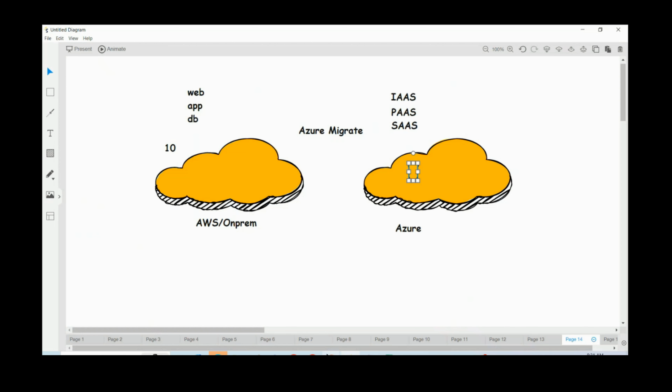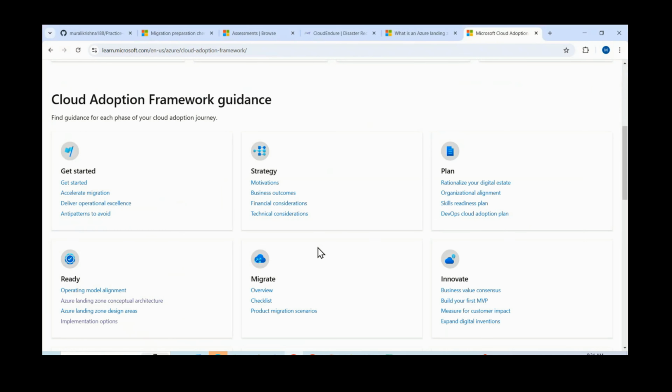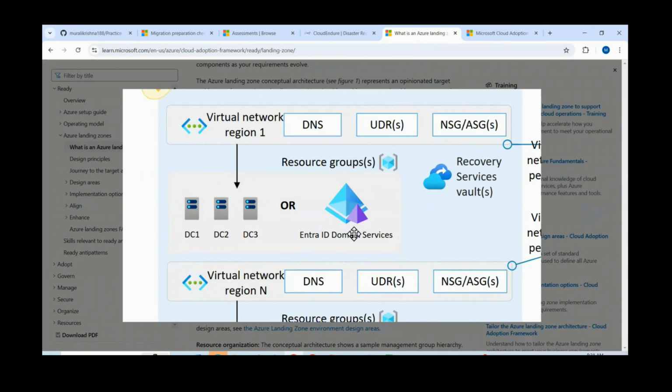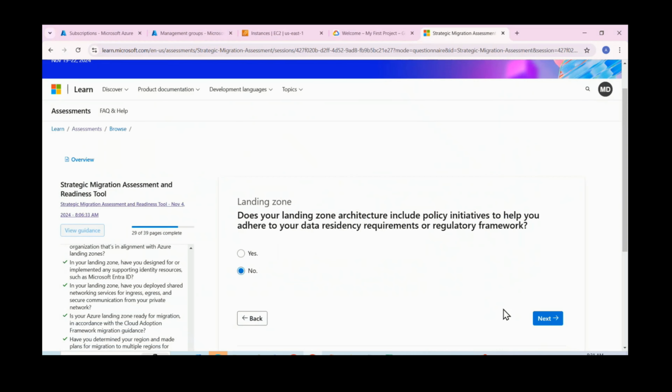So for that, what type of scenarios do we need to use? Just see here, policies. Architecture includes policy initiatives. Okay. Here you can see under this landing zone, somewhere policies are also there. Just see policy management, policy assignment. Okay. So these are all the things I can mention here.